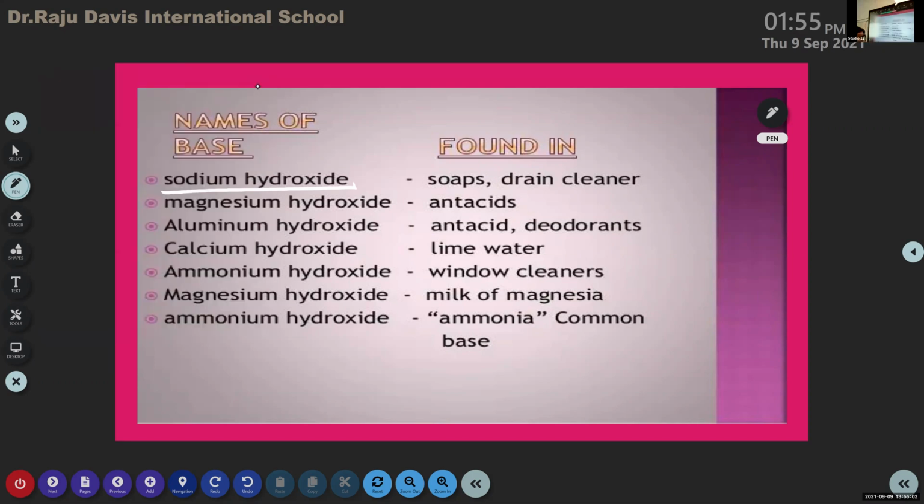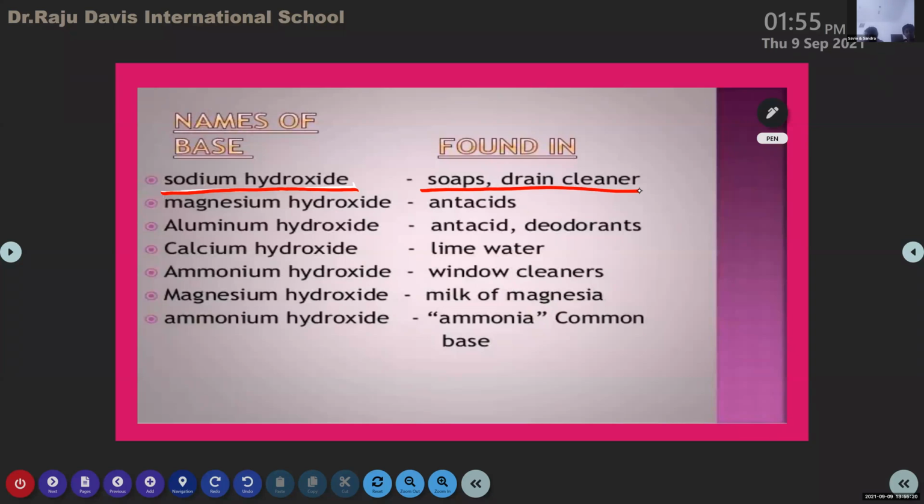These are some new names for you. First one is sodium hydroxide. And where do you find this base? It is found in soap or drain cleaners. Drain cleaners means the cleaners that we normally use to clean objects. You only need to study soaps. Sodium hydroxide is a base that we can find in soap.